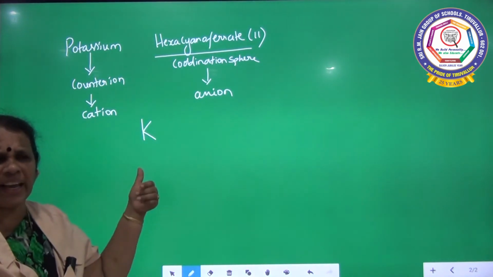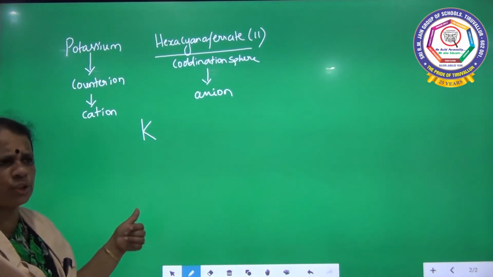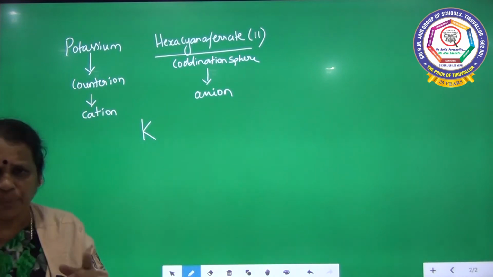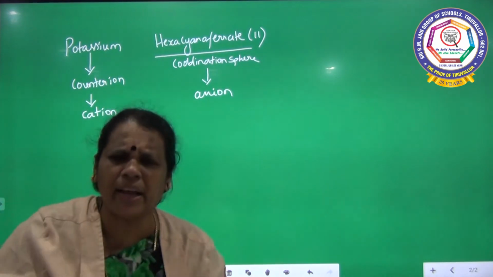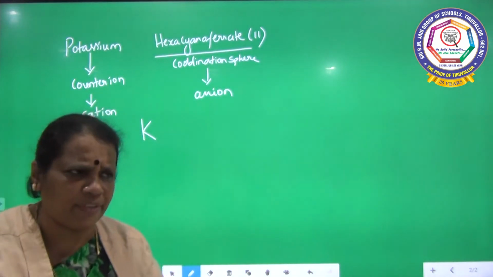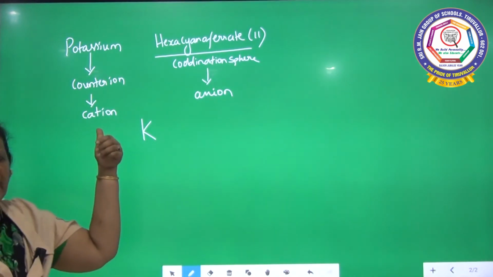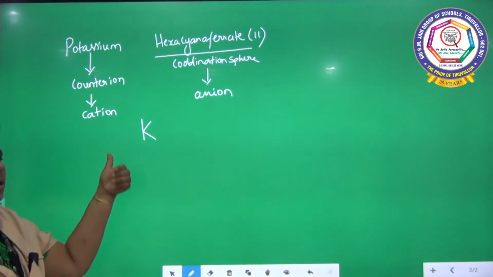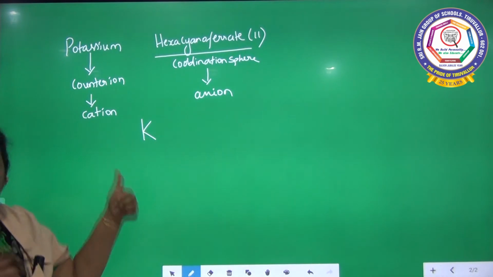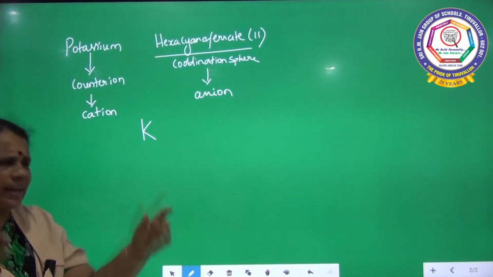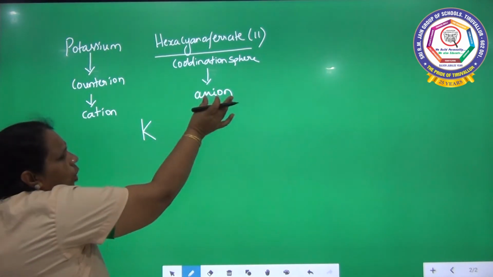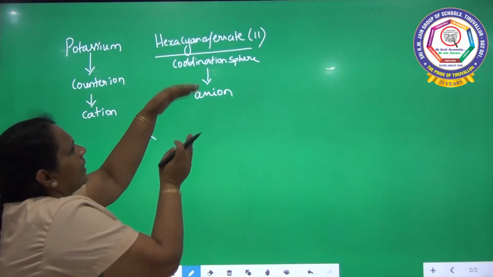So here the counter ion is a cation, so it has to be named first. Already I told you, whether it is a cationic or anionic complex, the cation should be named first. Here the counter ion is the potassium ion, which is a cation, so I am writing it as K, because the symbol for potassium is K. Okay. You see the coordination sphere. What is there in the coordination sphere?